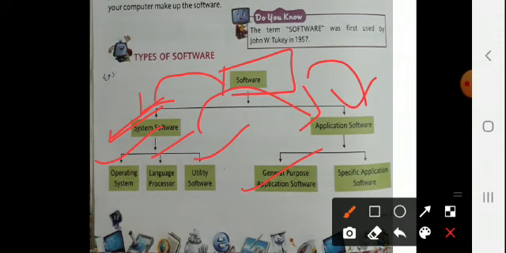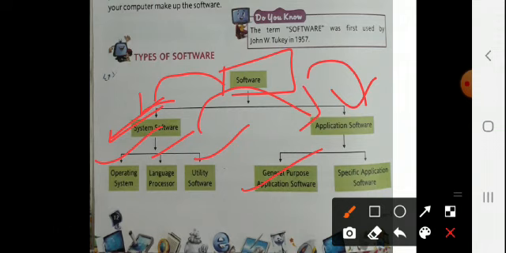So if in the exam a question comes, what is the difference between graphic and multimedia software, what you have to tell is that in graphic software we can work only with the help of images, but in multimedia software, along with the images, we can type text, add sounds, picture quality, etc. Then presentation software. The most common presentation software is MS PowerPoint. This software is used to create and design slideshows and multimedia presentations.